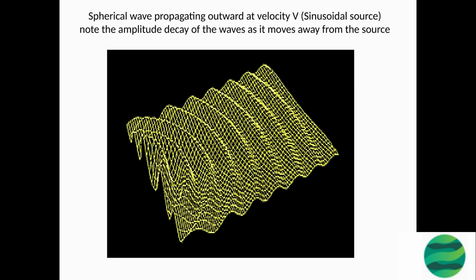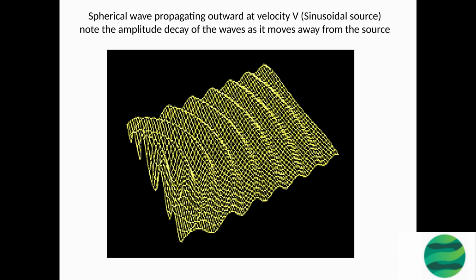A spherical wave is a wave that propagates outward in all directions from a point source, such as a speaker or an explosion. The velocity at which the wave propagates is represented by v. Spherical waves are often sinusoidal, meaning they oscillate at a constant frequency and have a smooth, repetitive shape. As the wave moves away from the source, its amplitude, the height of the wave, decreases. This is known as amplitude decay.